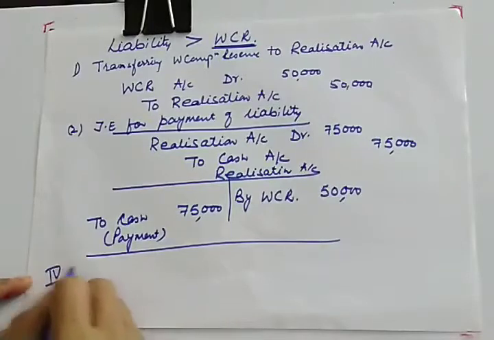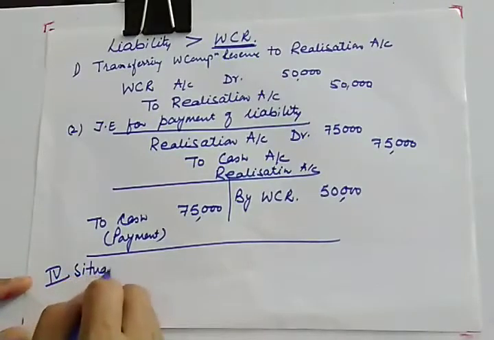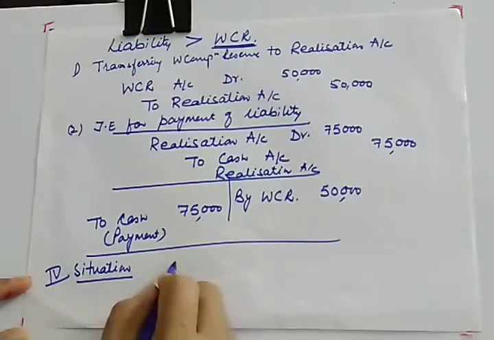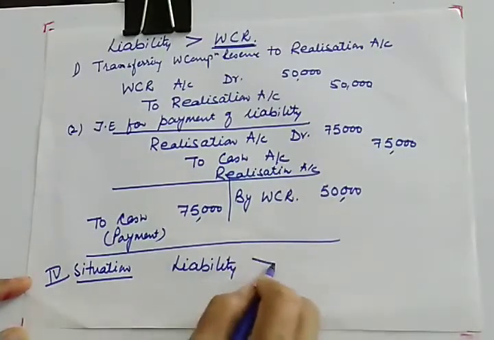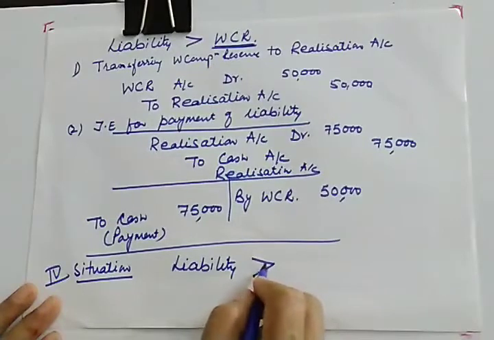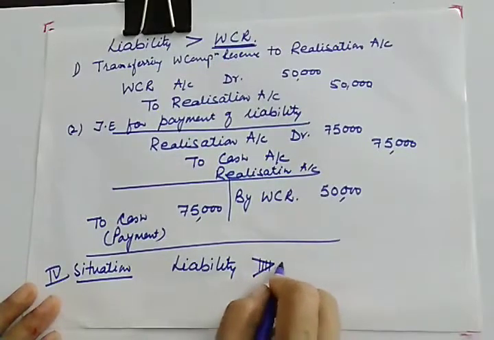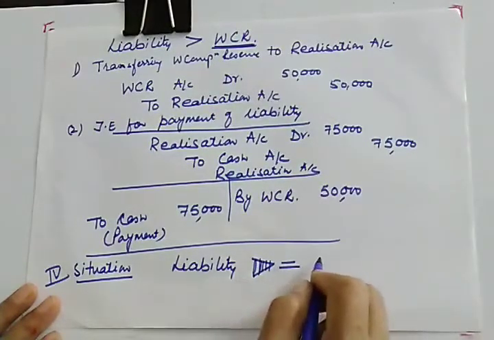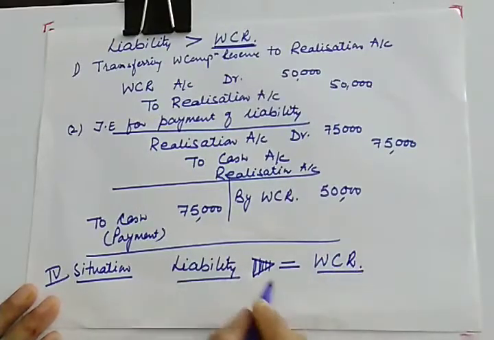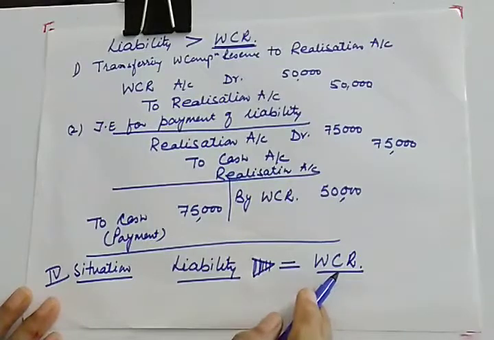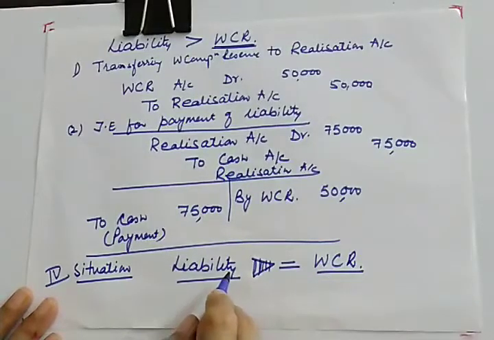Now in the fourth situation, when liability or claim is just equal to the workman compensation reserve. So it means whatever reserve you have made, the full will be utilized to make the payment towards liability.